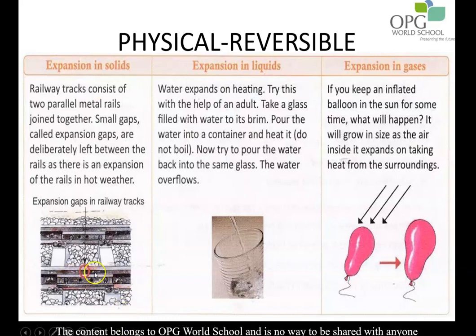For example, a railway track will always expand in summers because it is made up of metal. So this is called expansion. In cold weather, the railway track will contract and will come back to its original state. So with the change in temperature, the expansion and contraction can take place. Similarly, expansion in liquids and gases also happens due to change in temperature.